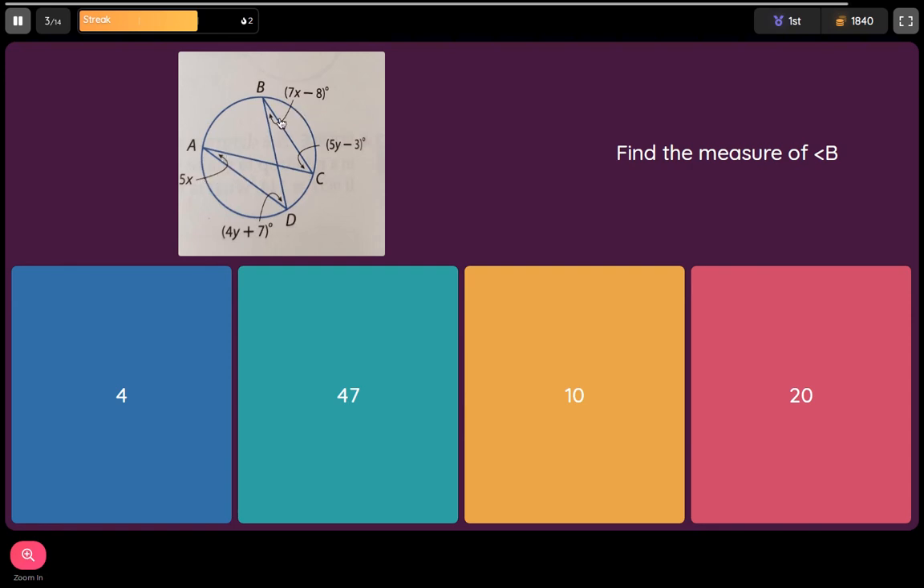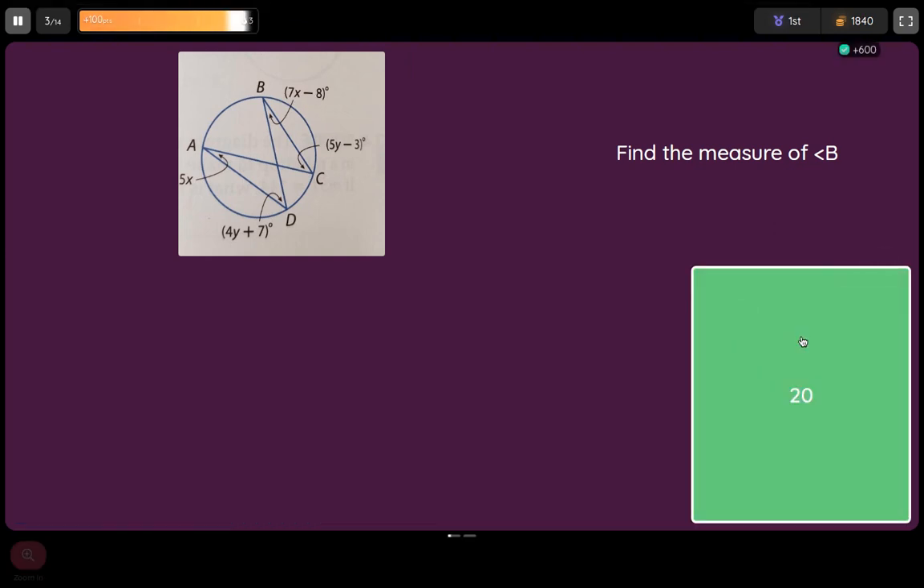You would want to keep your x's positive, so you subtract 5x from each side. That leaves 0 on one side: 0 equals 2x minus 8. Then you add the 8 to the other side, so you have 2x equals 8. If you divide by 2, x equals 4. Don't click 4, that's not the answer. It's asking for the measurement of angle B. So 7 times 4 is 28, minus 8 gives you 20. So it should be 20 degrees.